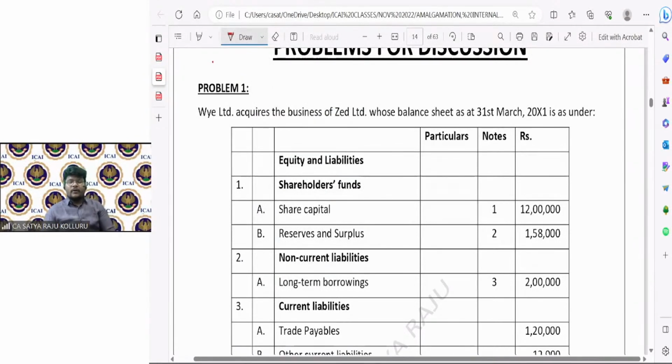Guys, I have already uploaded this in the material corner. As I told you, you can download it as a PDF, and then you can resolve the other problems from your side. So Y Limited acquires the business of Z Limited. Y Limited is the purchasing company. Z Limited is the selling company, whose balance sheet as at 31st March 2011 is as under. This is the selling company's balance sheet they are providing.